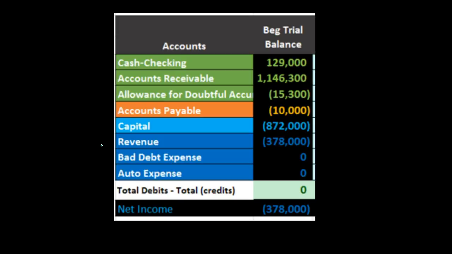Instead, we're going to put it to the bad debt expense. So the expense is going to go up, reducing net income for those customers that are determined not to be able to pay us. There is a question, however, about timing. Should we use a direct write-off method or should we use an allowance method? Direct write-off method just says we're going to write off this bad debt when it becomes determined that we are not going to receive payment from the customer.